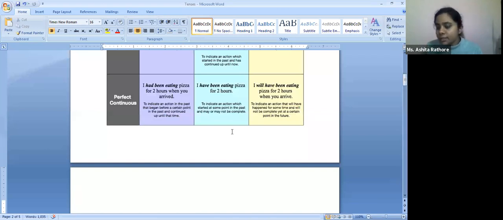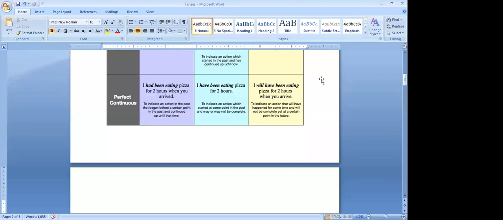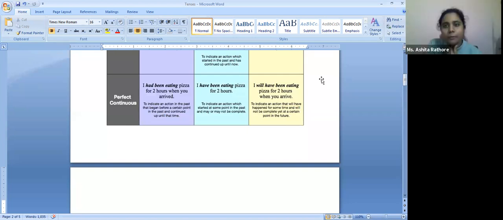Continuous is what? Simple continuous में क्या था? Anybody? You all have to participate. Something that is happening continuously. Yes, something that has been happening continuously.